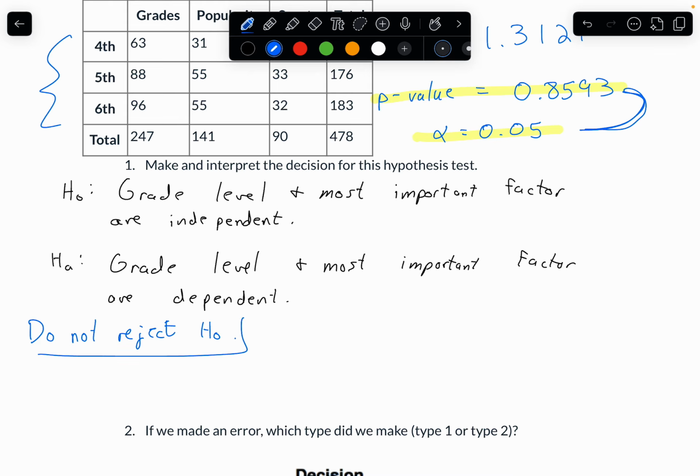And then if I want to talk about the decision, I'm going to talk about the evidence in support of the alternative hypothesis. So if I didn't reject H naught, that means that there wasn't enough evidence to support the alternative hypothesis.